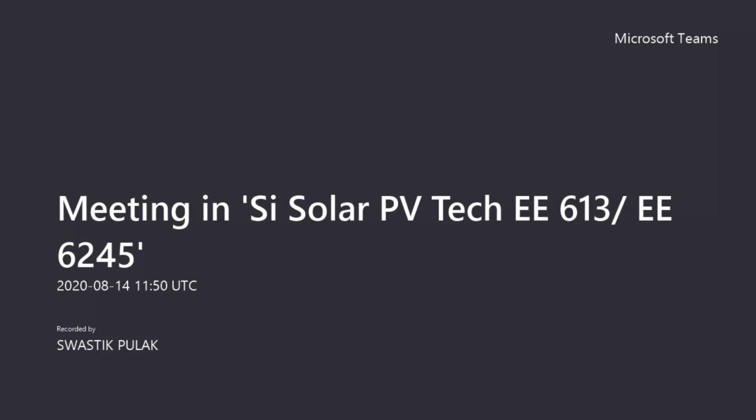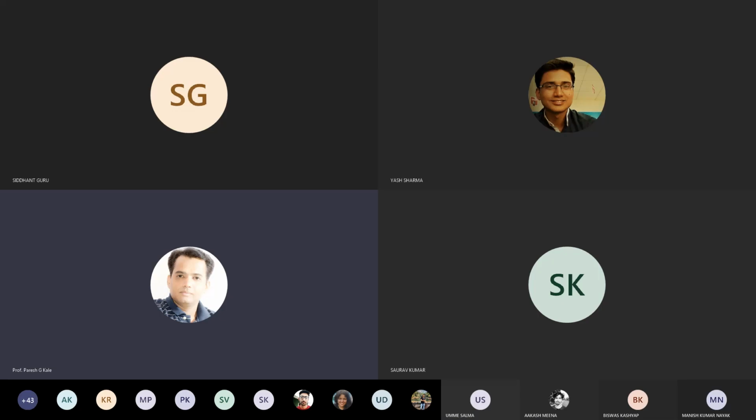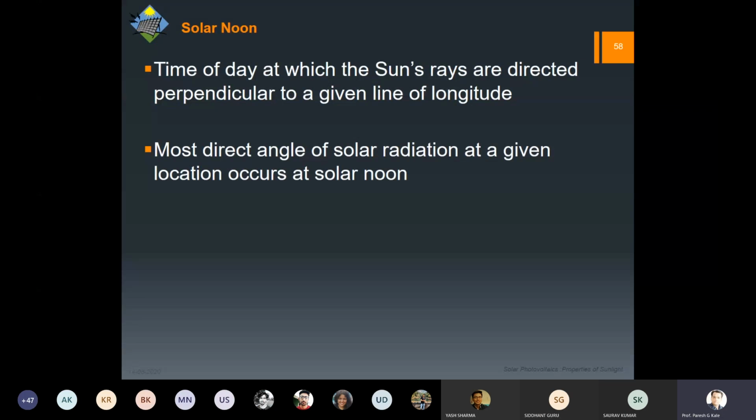Your watch says 12 o'clock, solar noon. So whenever the sun is exactly on your head, then we will be calling it the solar noon, or otherwise we can also define it as when the sun is at its highest position in the day. Okay, so that is what we will call solar noon.